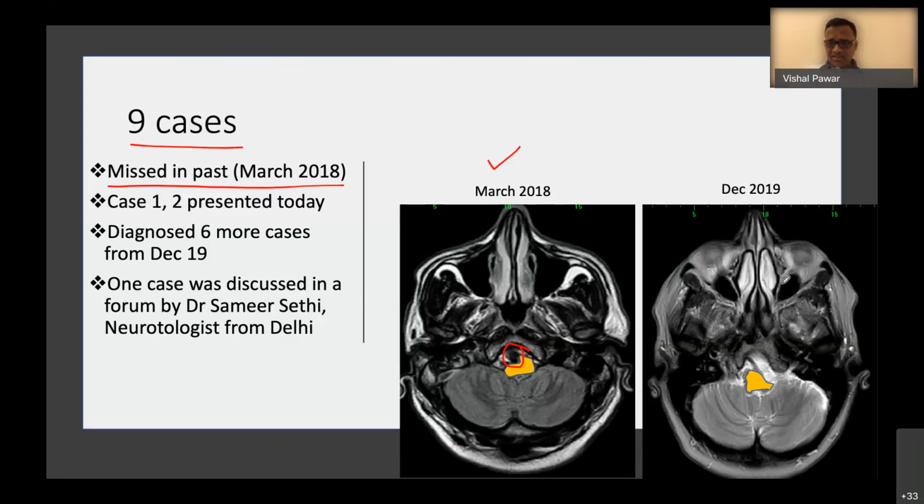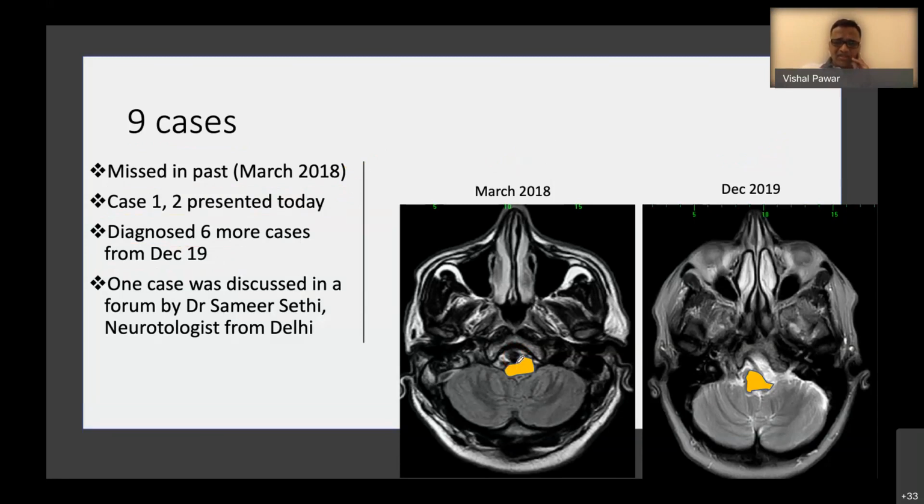And this is a patient, case number 2, which I presented just now. So case 1 and case 2 were presented today. These are the 2 cases, and 1 case I missed in the past. These are the 3 cases, and I could diagnose 6 more cases from December 2019. We have to really look for this particular compression, and we have to correlate clinically.